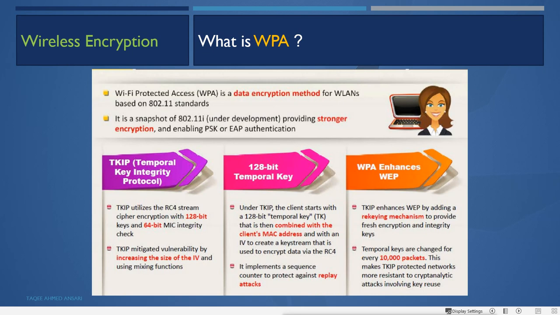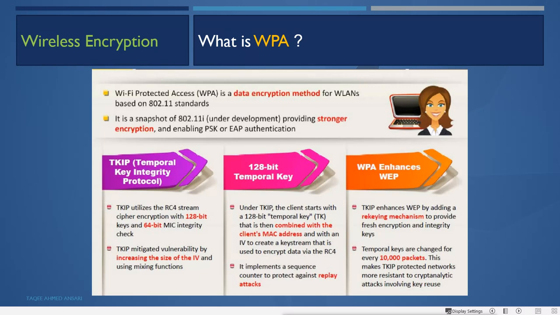Then what is WPA? Now WPA is what? It is Wi-Fi Protected Access, and this is a data encryption method for WLANs, wireless LANs, based on the 802.11 standard, and it is a snapshot of 802.11i, that is under development, providing stronger encryption and enabling PSK or EAP authentication. PSK means pre-shared key, and EAP means extensible authentication protocol.